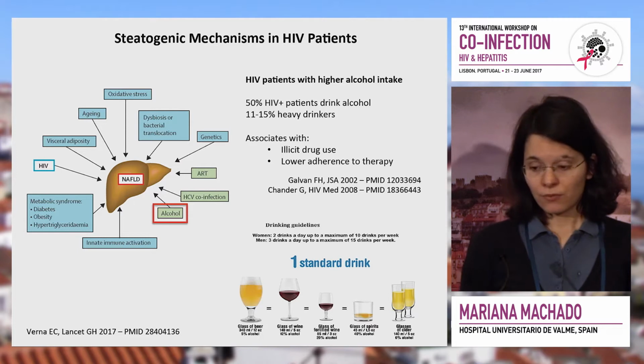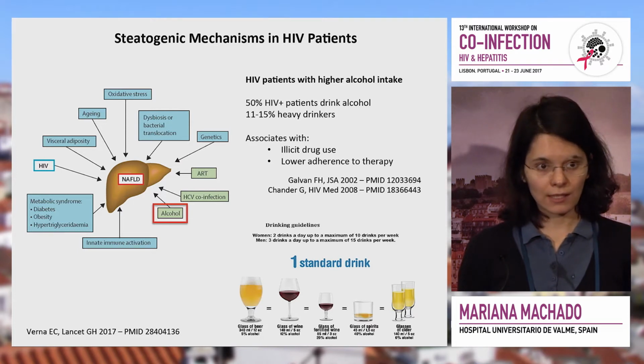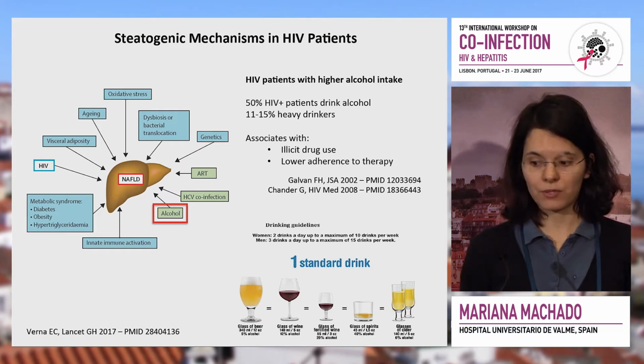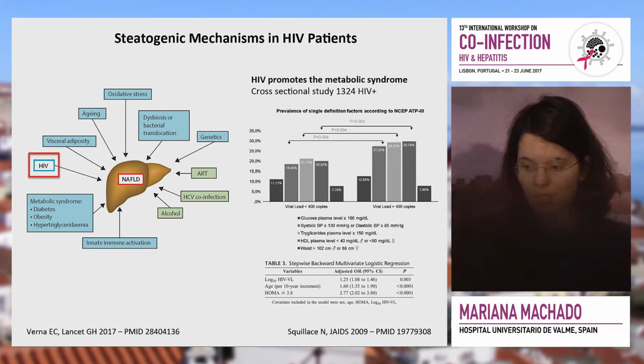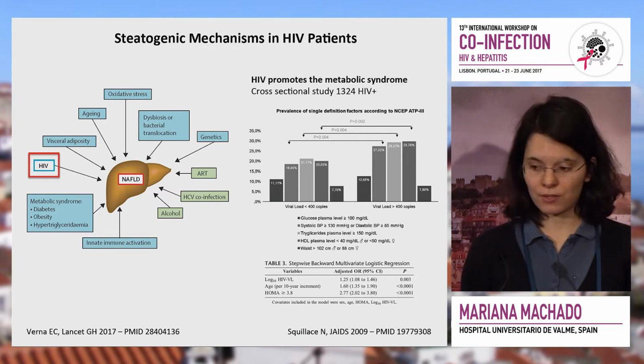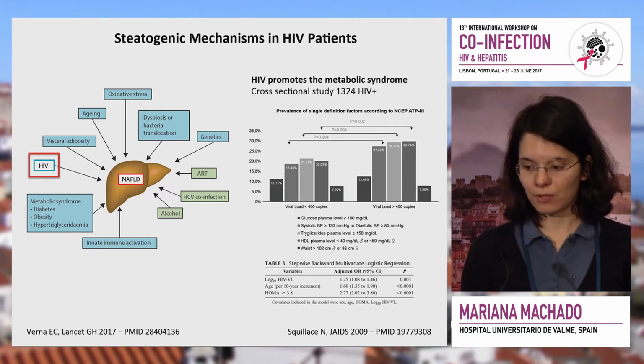Alcohol is important for hepatic steatosis, and we know that HIV patients tend to have higher alcohol intake than non-HIV patients, so at least 50% of HIV patients drink some alcohol, and up to 50% are heavy drinkers. The HIV itself may have some steatogenic mechanisms. We know that HIV probably promotes the metabolic syndrome, and this is an epidemiological study in which patients with higher viral load would have more constituents of the metabolic syndrome and more prevalence of metabolic syndrome.